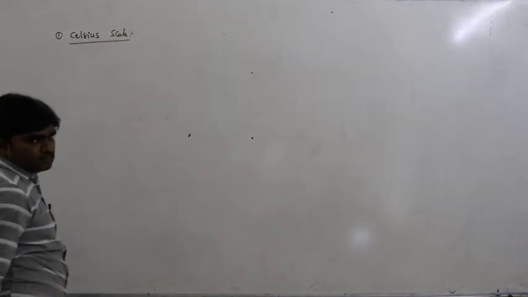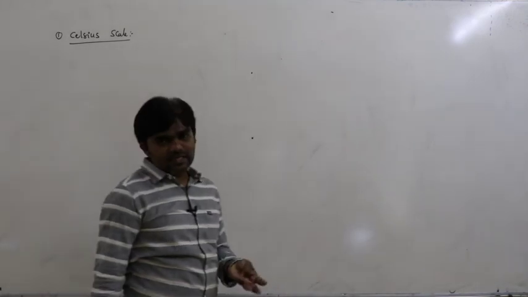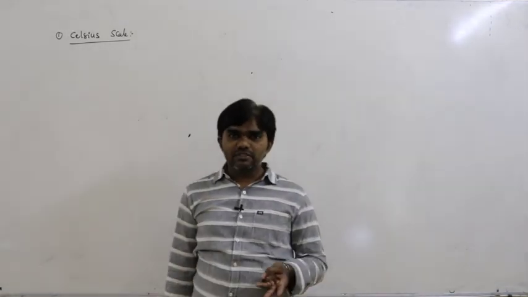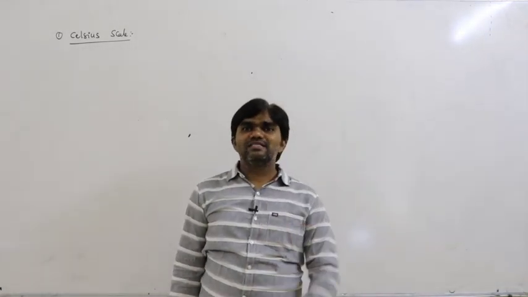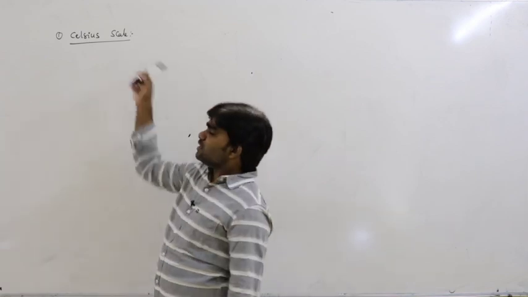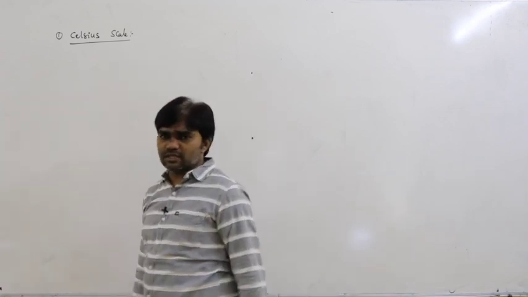Celsius scale. So we have different scales: Celsius scale, Fahrenheit scale, Kelvin scale, Reaumur scale and Rankine scale. So first we can discuss the Celsius scale.